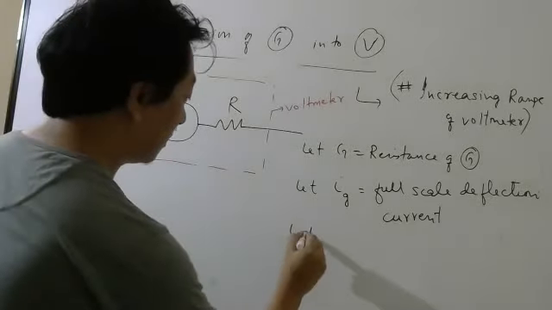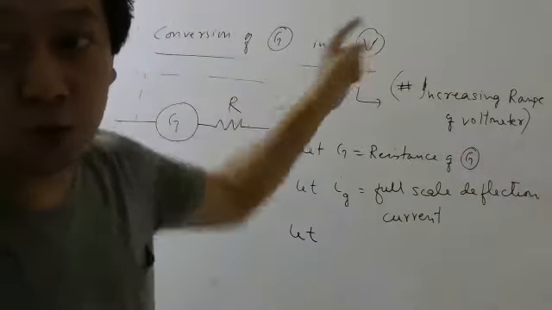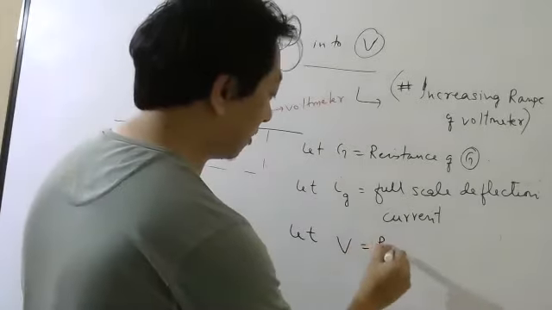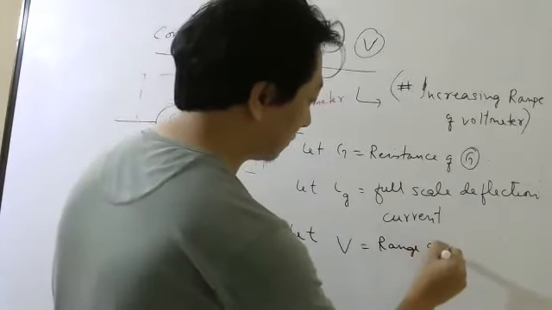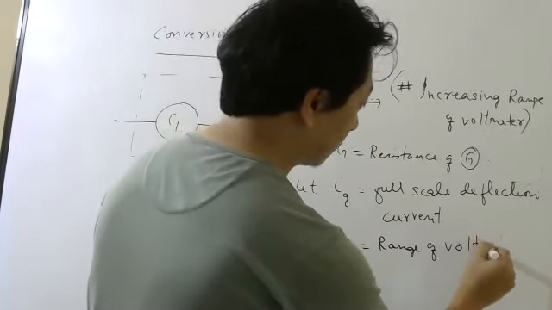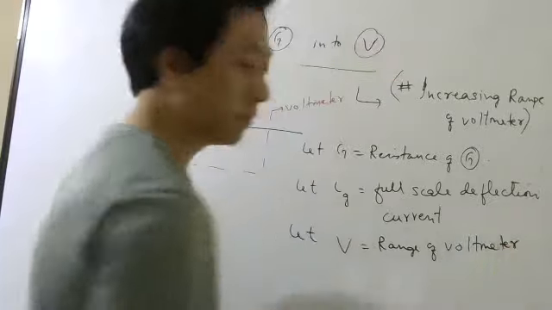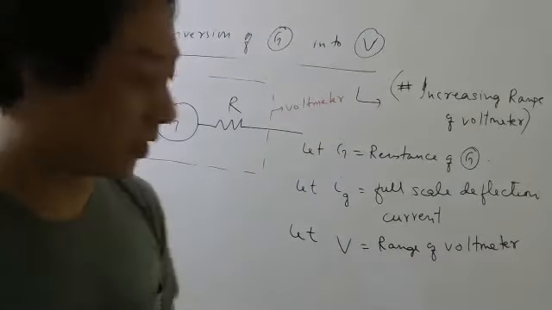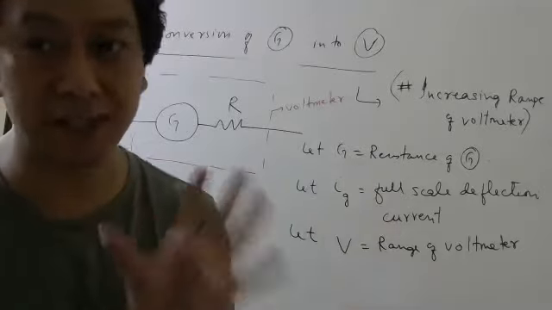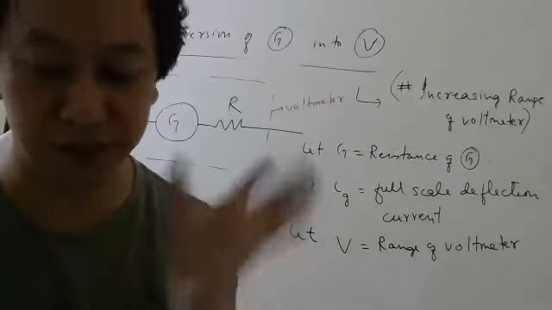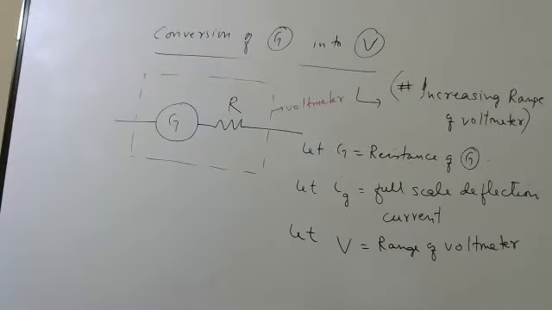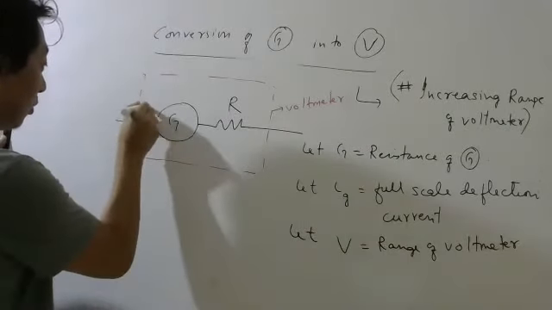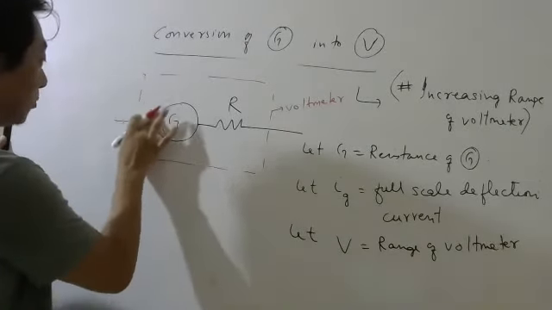And since you want a voltmeter now, you have to know the range of the voltmeter. So capital V is the range of the voltmeter. Matlab, suppose somebody says, I want to measure up to 10 volt. Then this is your 10 volt, the maximum voltage which you want to measure. So now you want Ig current to flow here. I wrote small letter, no?